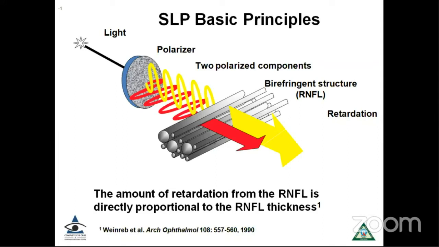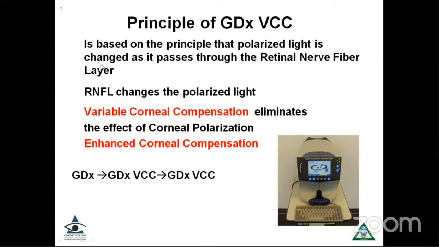Now, GDX is a scanning laser polarimeter. What it does is measure the retardation caused by the retinal nerve fiber layer, which is a birefringent structure, and that is how it measures the nerve fiber layer thickness. Now, the GDX machine, again, hasn't seen too many evolutions. We had first the GDX machine, and then the GDX VCC, and now we have the GDX ECC machine.